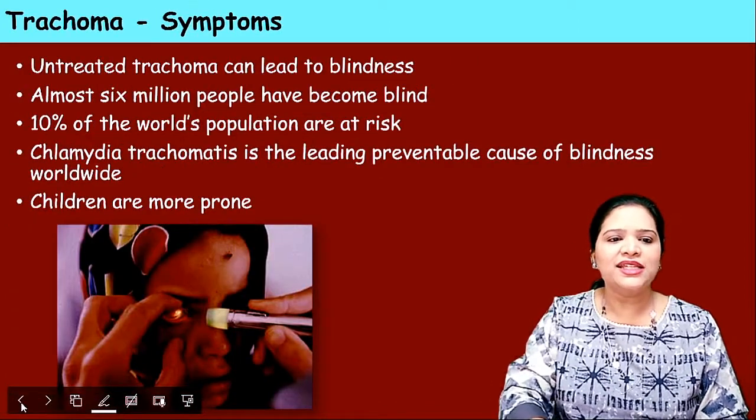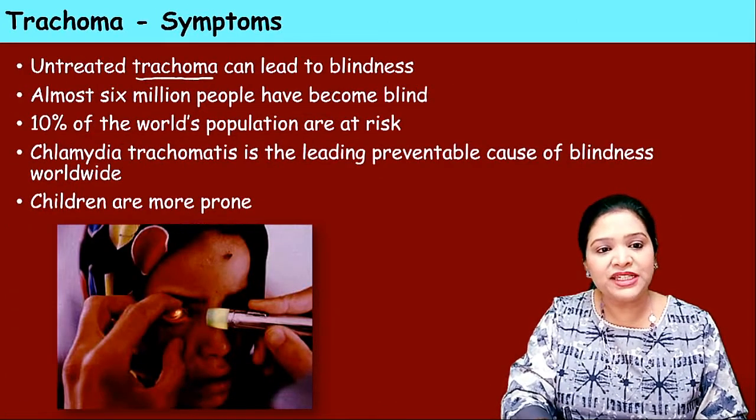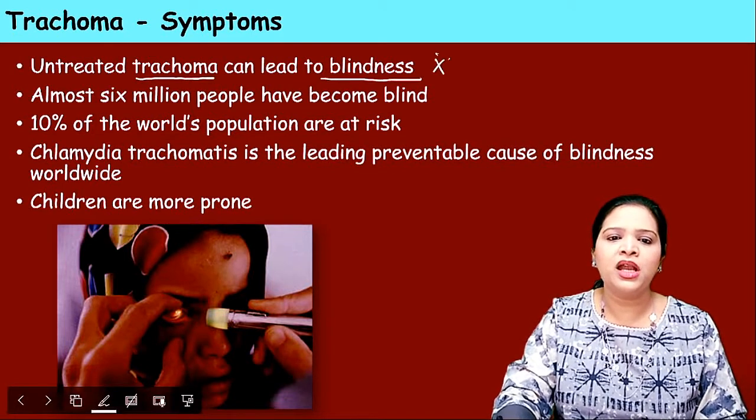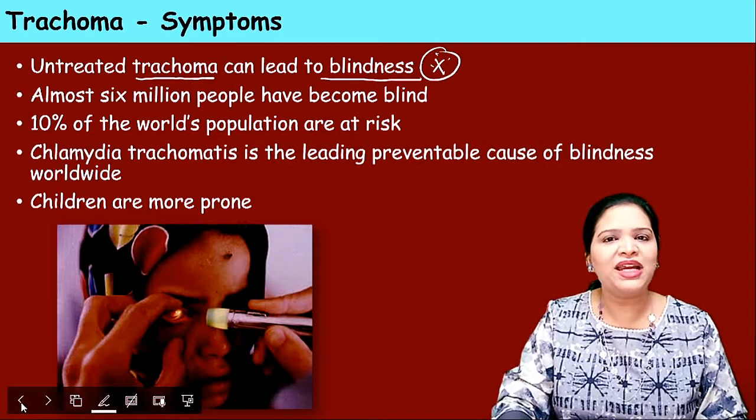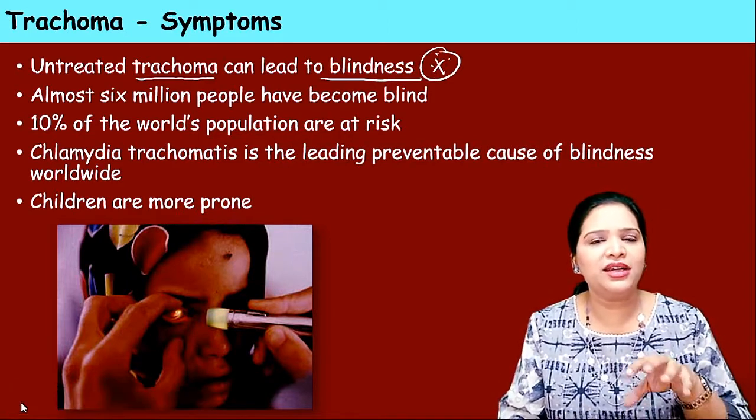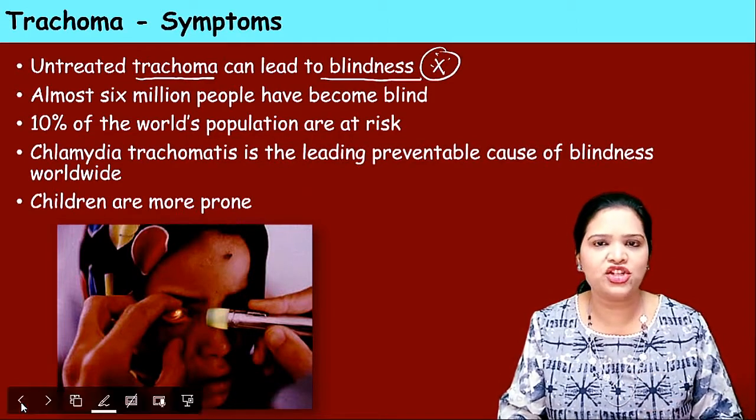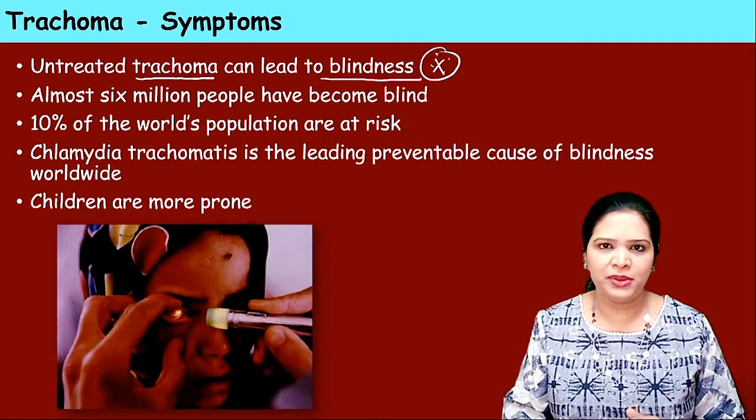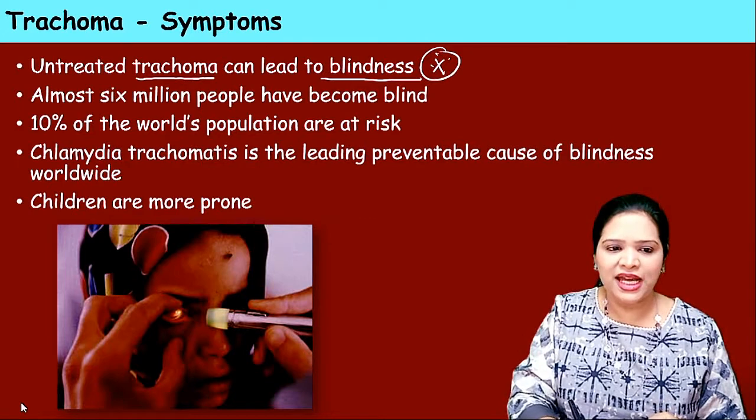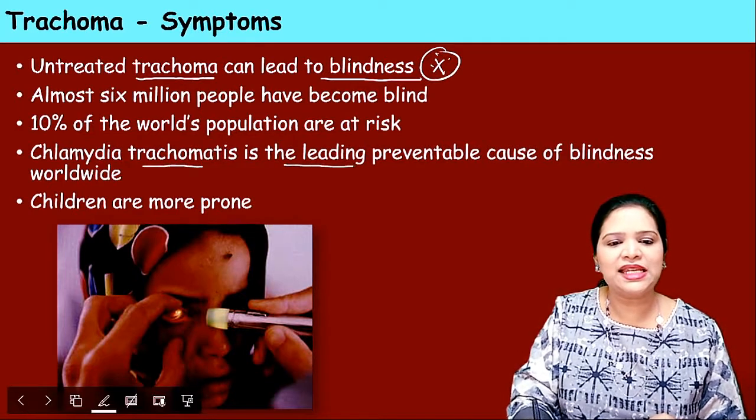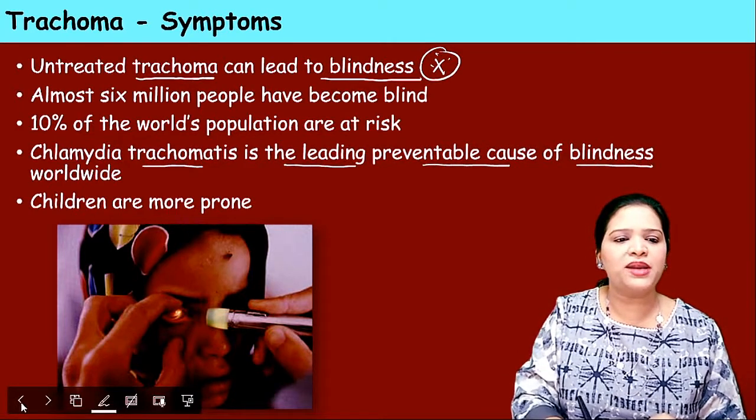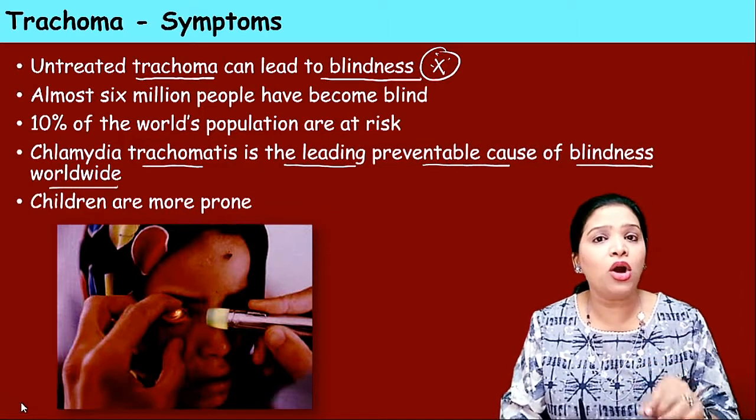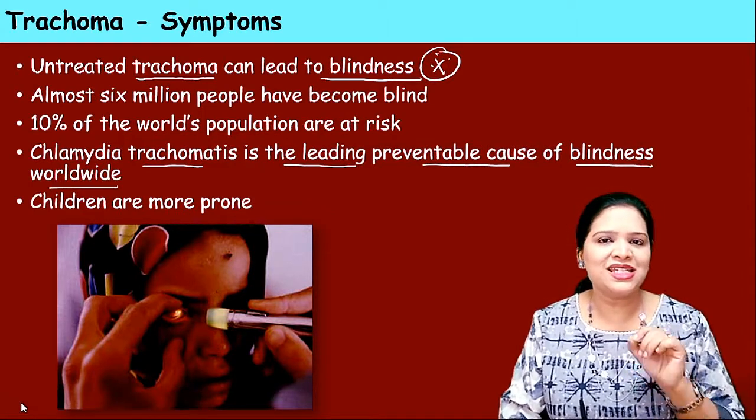If trachoma is untreated, it may lead to blindness. This is important. If Chlamydia trachomatis infection is not diagnosed in the initial stage, this eye infection leads to permanent blindness in the patient. That's why we say that Chlamydia trachomatis is the leading preventable cause of blindness worldwide. If you diagnose this trachoma on time, we can prevent this blindness.